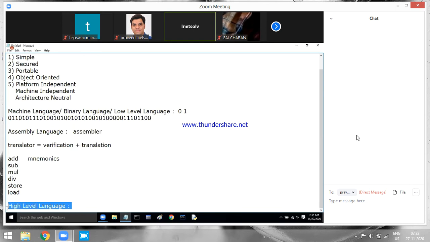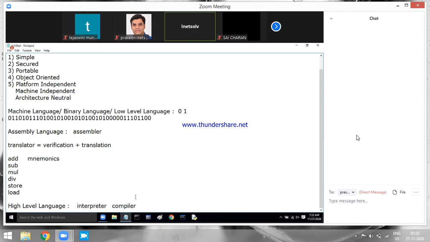The same way here also we require a translator, and we have a translator called interpreter. We have a translator called compiler. These two are translators. Assembler will translate the code from assembly language to machine language. Interpreter and compilers are translators which will translate the code from high-level language to machine language, so that your processor can understand, execute, and give you the output.